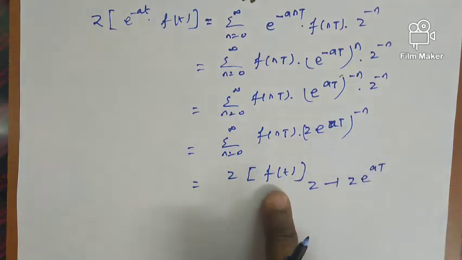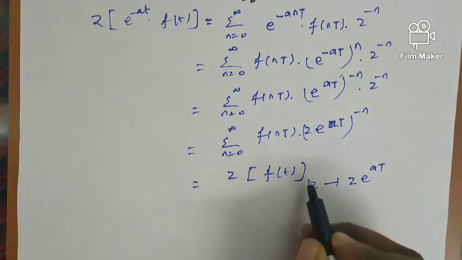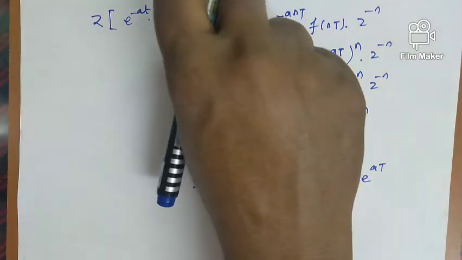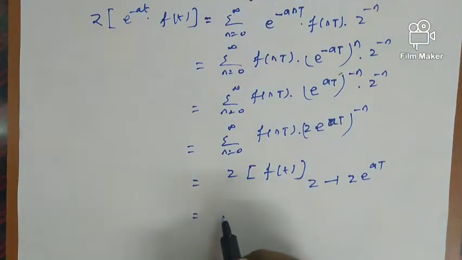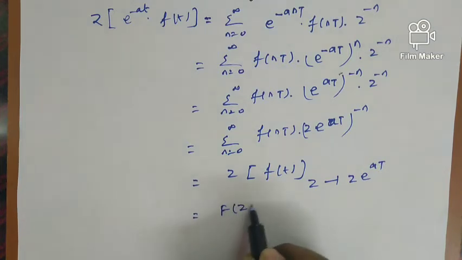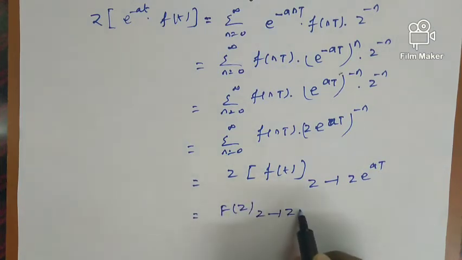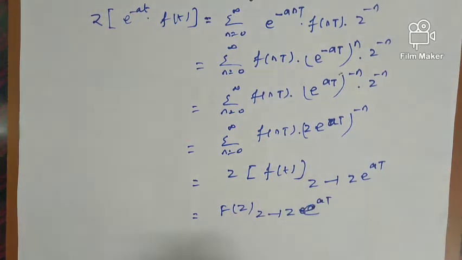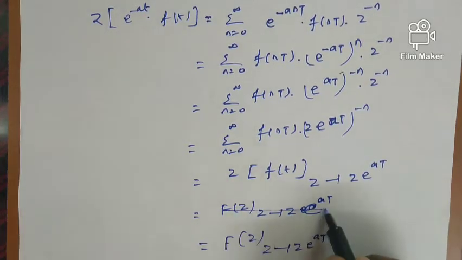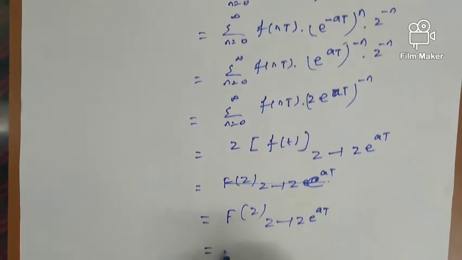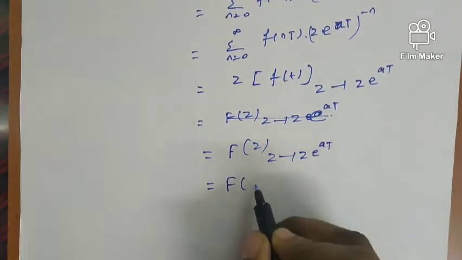In the place of z, we have to put z e^(at). The Z transform of f(t) in the statement is equal to the function F(z), where z tends to z e^(at). I think this one is clear. So this is equal to F(z e^(at)).